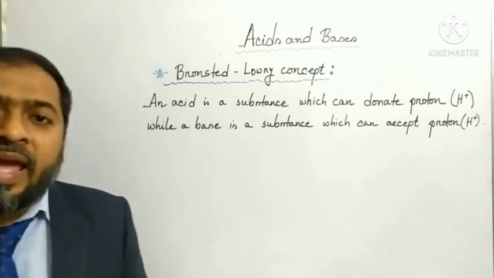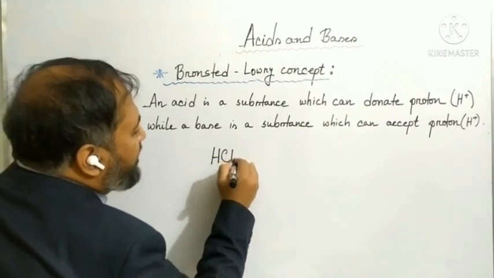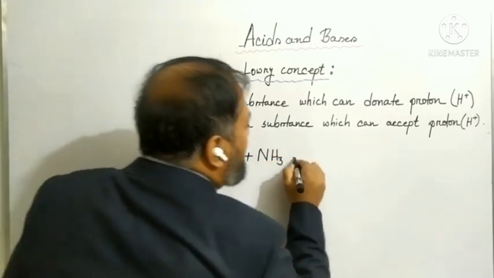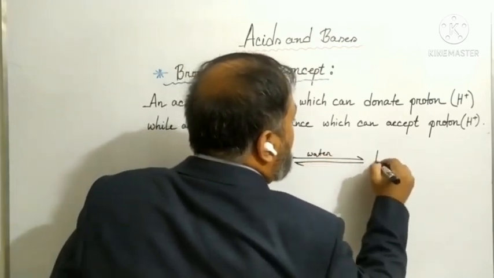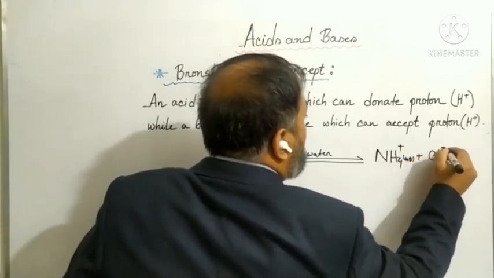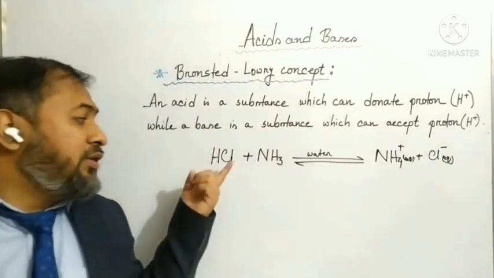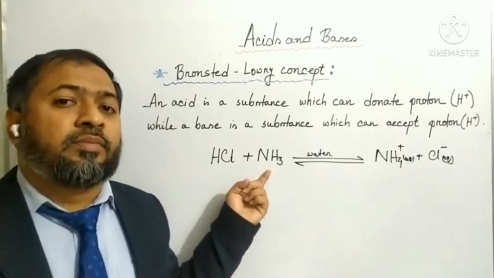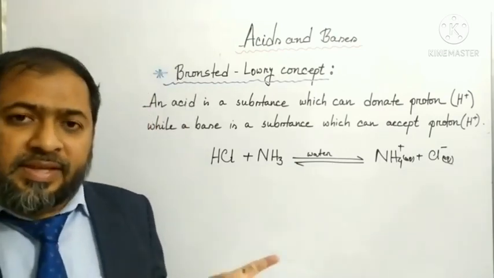I am going to give you an example of acid and base according to this concept. Students, look very carefully. This is hydrogen chloride. When it reacts with ammonia, you can see it will produce ammonium and chloride ion. So in this case you can see hydrogen chloride donates proton and ammonia accepts proton. So according to this concept, hydrogen chloride is an acid and ammonia is a base.